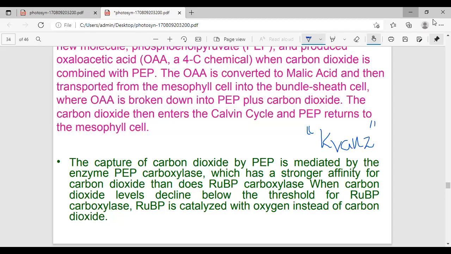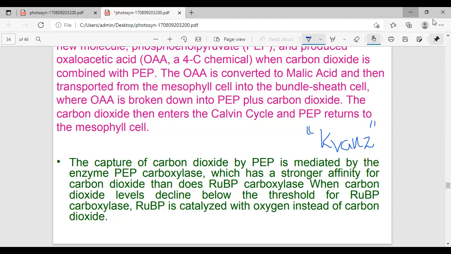Why in Kranz anatomy? You can observe chloroplasts on both sides. One is in the mesophyll cells, where chloroplasts are present, and the other is the bundle sheath. See, this round part is called the bundle sheath. Inside the bundle sheath also chloroplast is present. The mesophyll cells of C4 plant leaf have grana in their chloroplasts. That is why this is called dimorphic chloroplasts. Very important, compulsory to be asked.